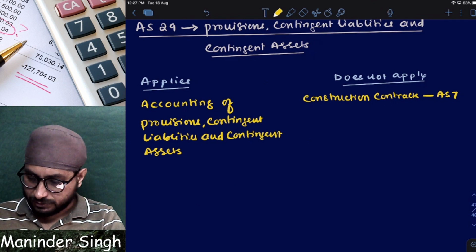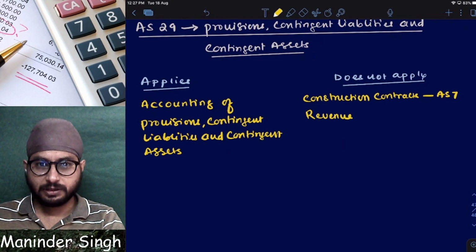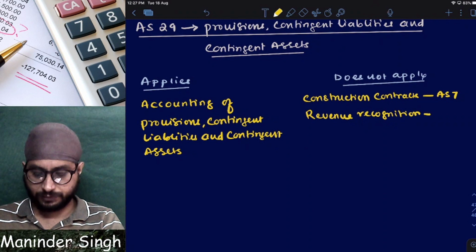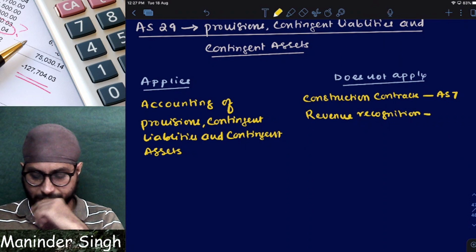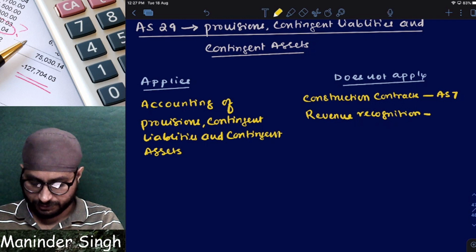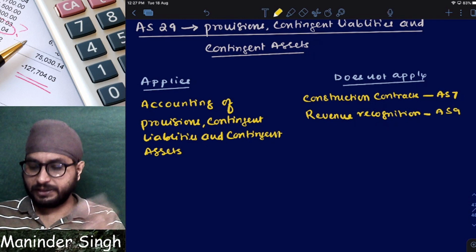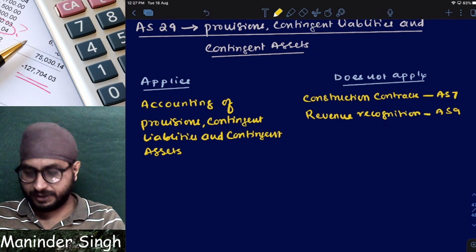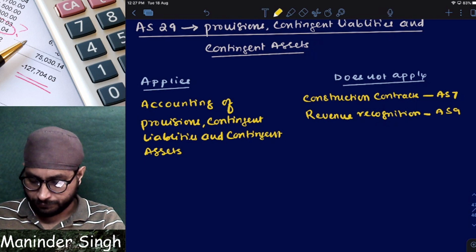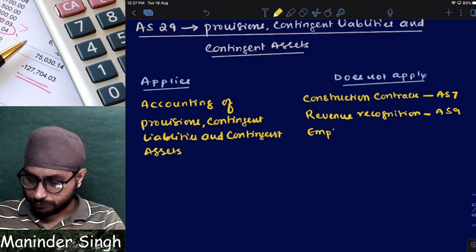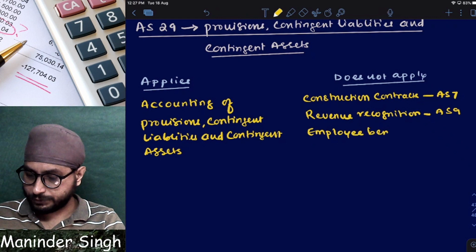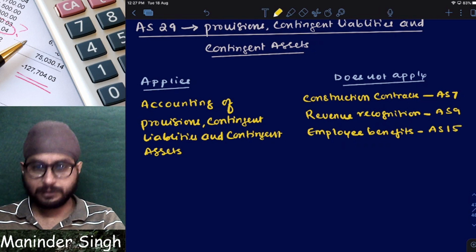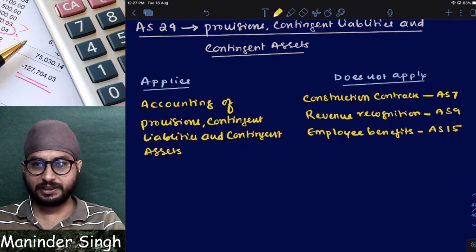Then is revenue recognition. Revenue recognition comes under which standard? AS 9. So any provisions, contingent liability and contingent assets which are covered by AS 9 are not covered by AS 29. Next, employee benefits. Employee benefits come under AS 15.